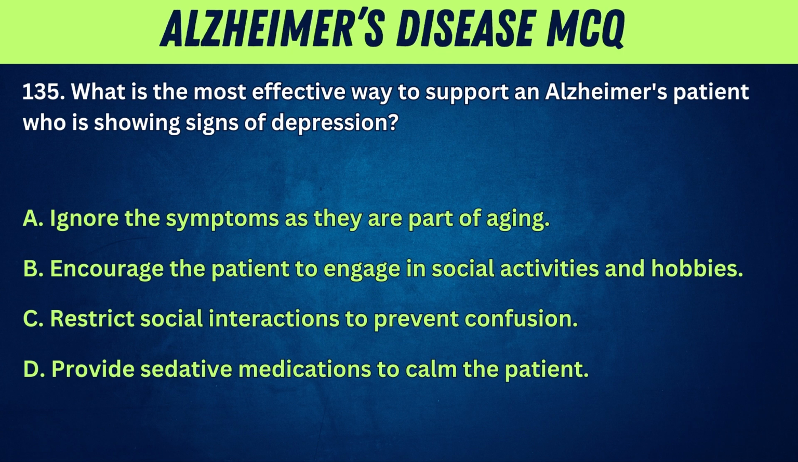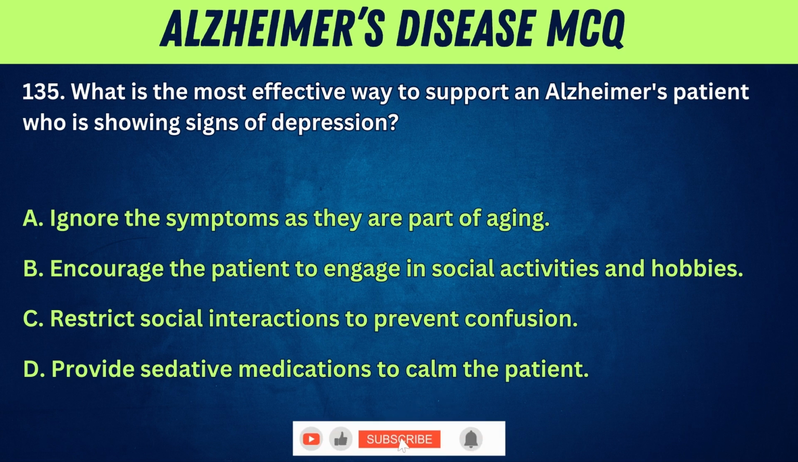135. What is the most effective way to support an Alzheimer's patient who is showing signs of depression? A. Ignore the symptoms as they are part of aging. B. Encourage the patient to engage in social activities and hobbies. C. Restrict social interactions to prevent confusion. D. Provide sedative medications to calm the patient.